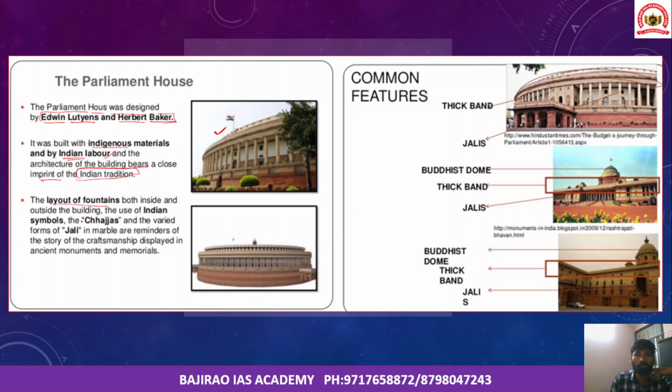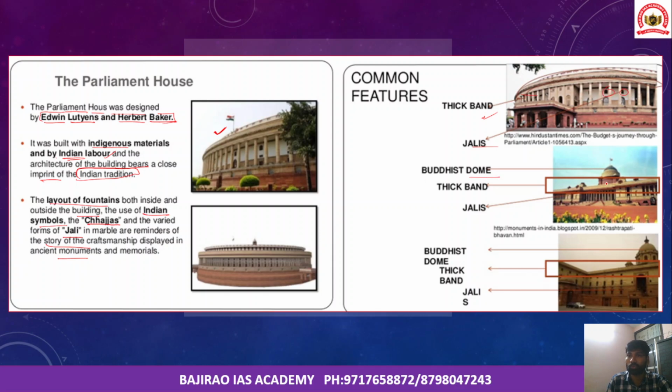So the layout of the foundation, both inside and outside the building, uses Indian symbols. These symbols like chajjas and the varied forms of jali remind us of the story of craftsmanship that was displayed in ancient monuments and memorials. Some of the features of the old parliament building include the thick band around the parliament, and there were huge jalis also, right?